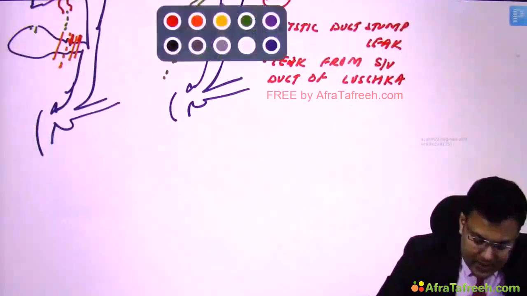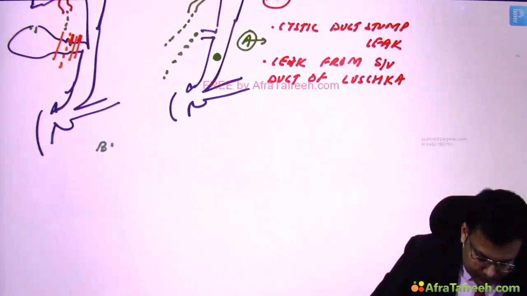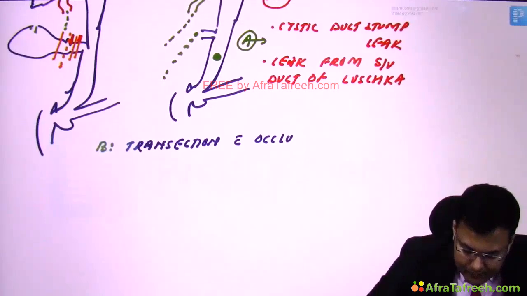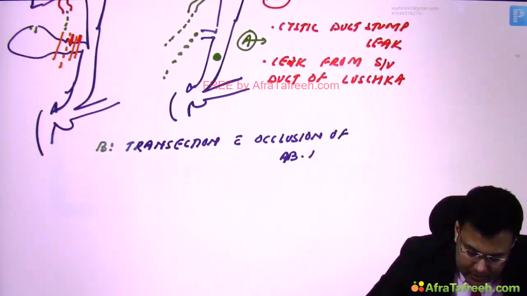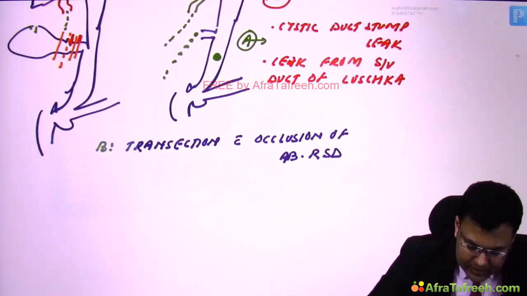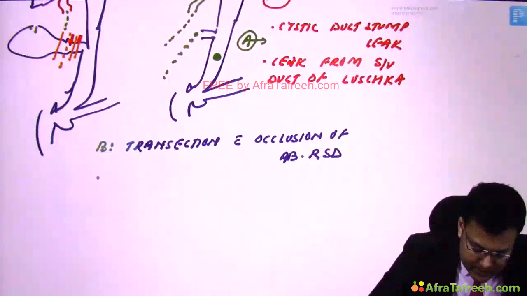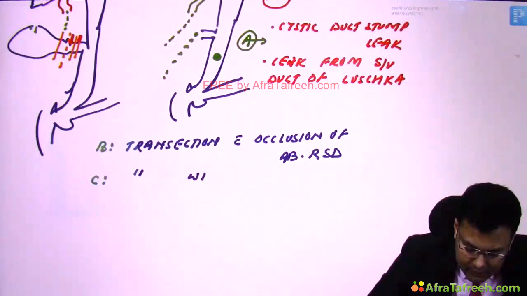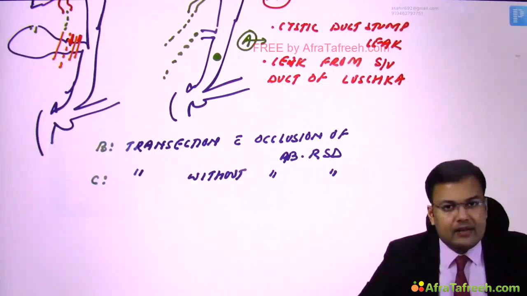So what is type B? It is the transection with occlusion of the aberrant right sectoral duct. And what's type C? It's transection without occlusion of the aberrant right sectoral duct.